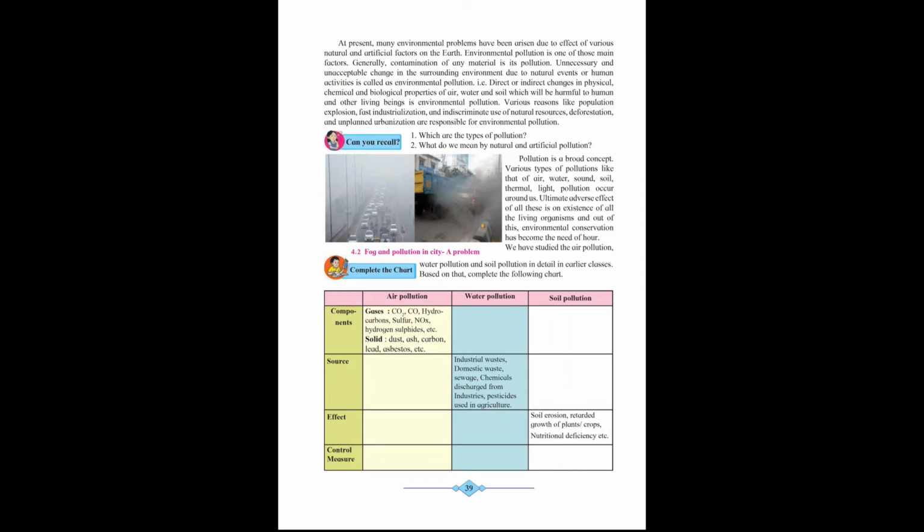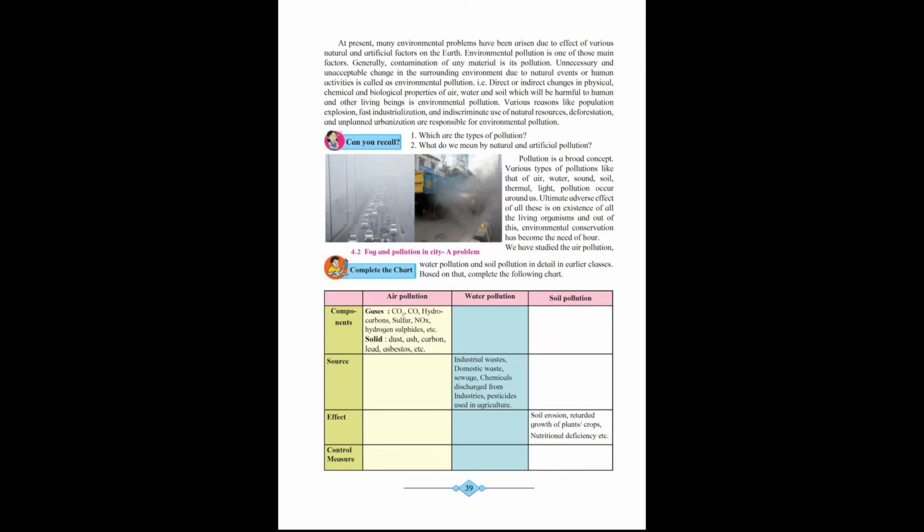So the pollution caused to the environment due to human activities or natural events.